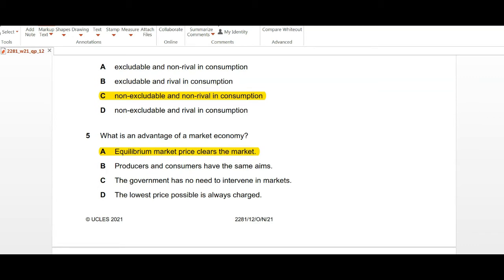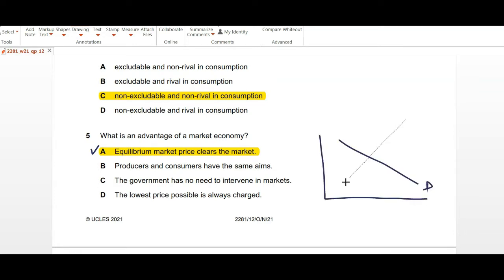Part B, producers and consumers have the same aims. No, the government has no need to intervene in market. The lowest price possible is always charged. The answer is A, because this is what market economy is all about, meaning that your market forces are determining